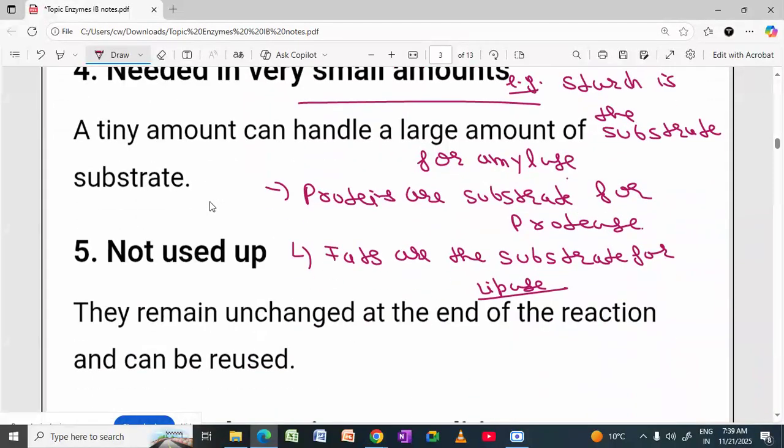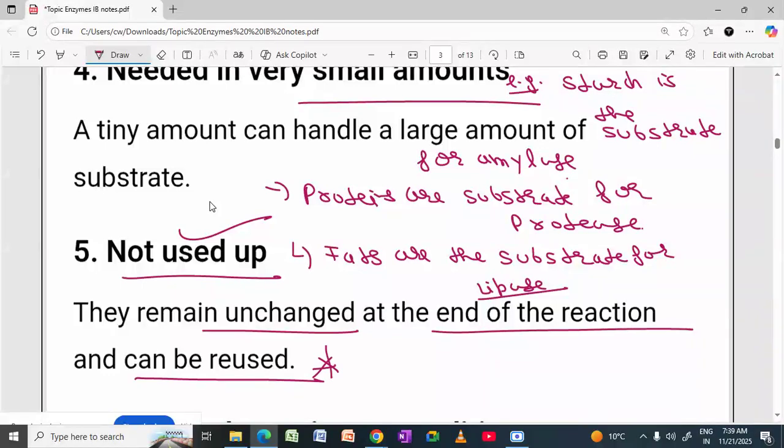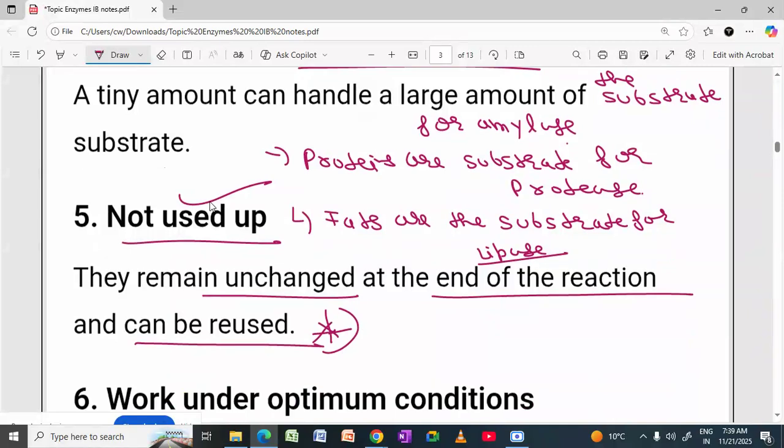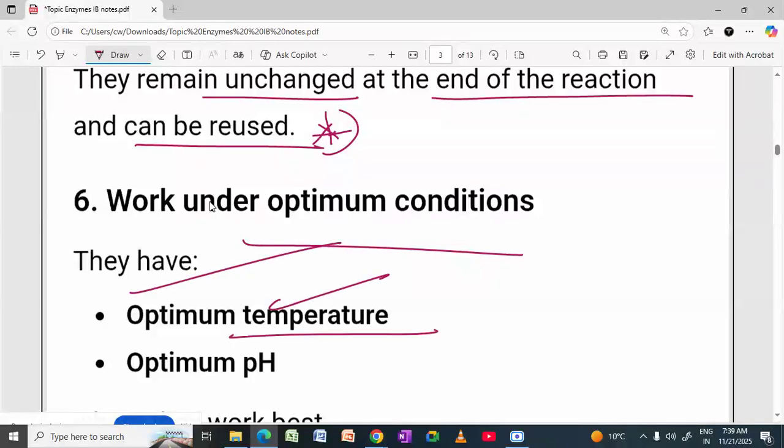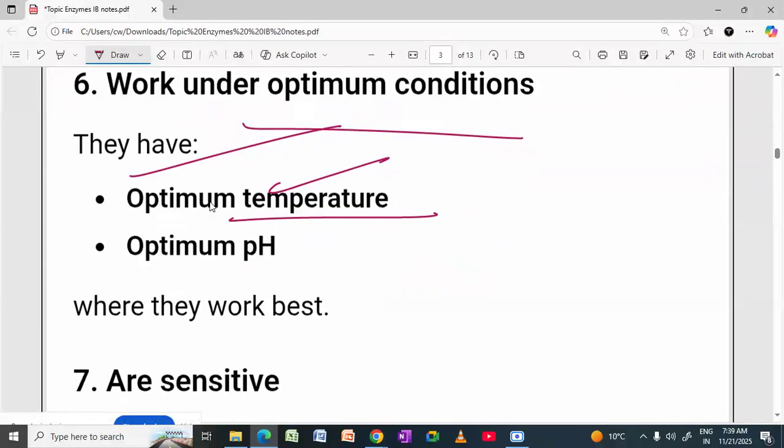Not used up. Enzymes are not used up in a chemical reaction. They remain unchanged at the end of the reaction and can be reused, as I told you already. Works under optimum conditions. A particular optimum temperature is there, optimum pH is there. So they work at a particular temperature and pH.